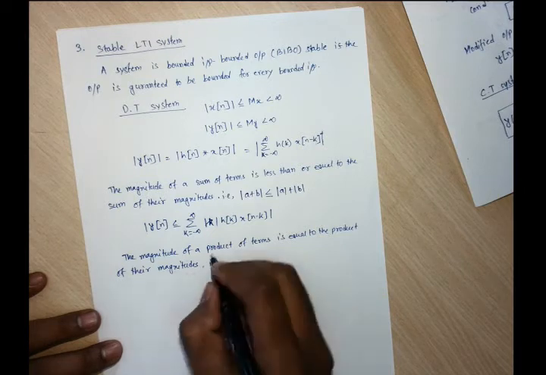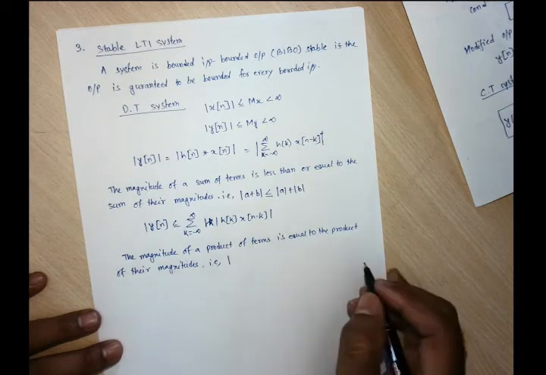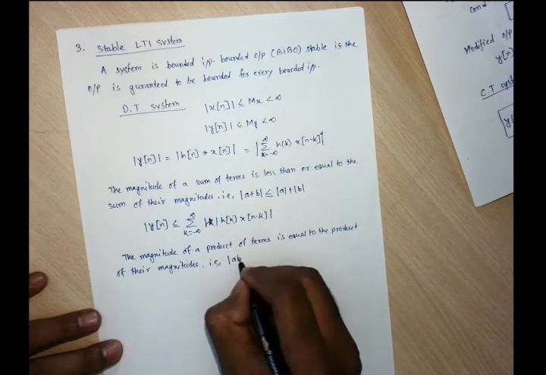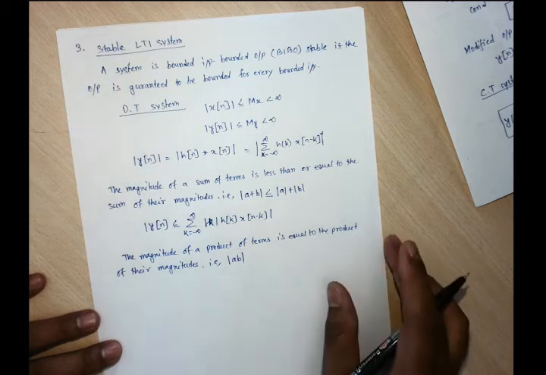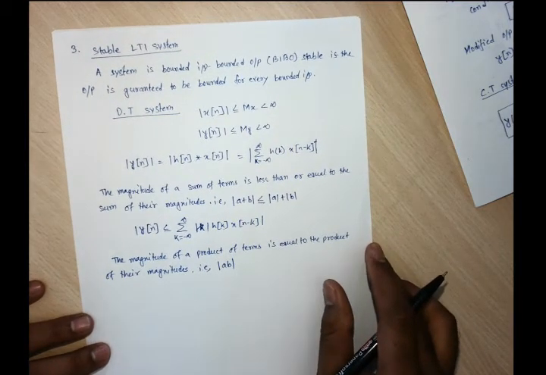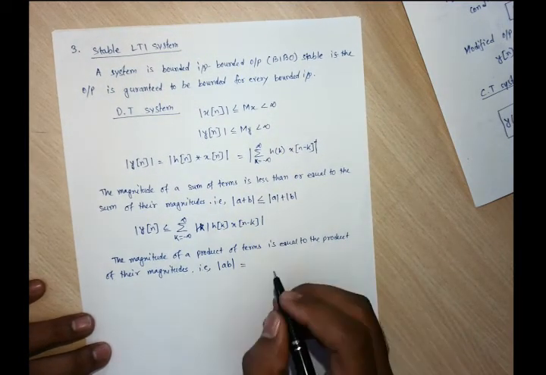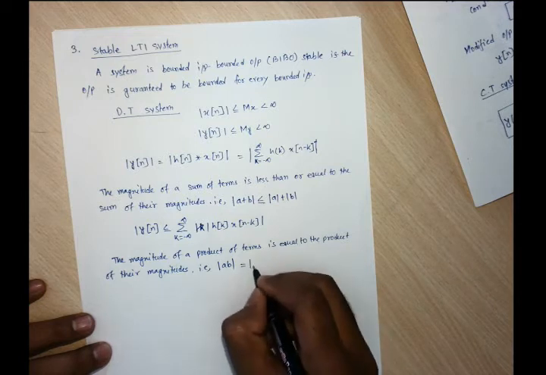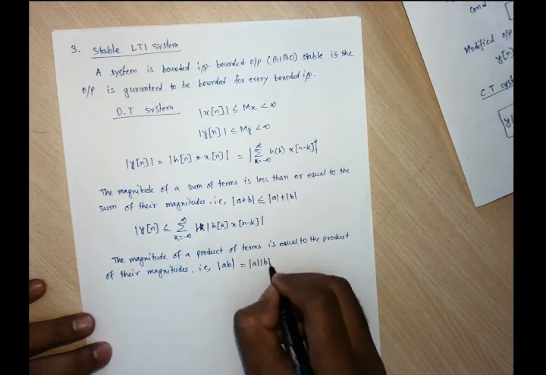That is, the magnitude of the product A into B is equal to the product of the magnitudes of each of the terms.